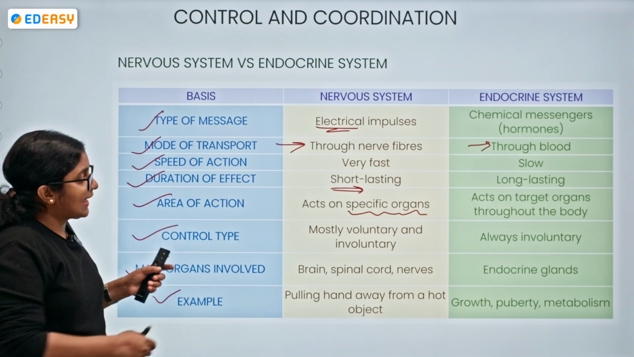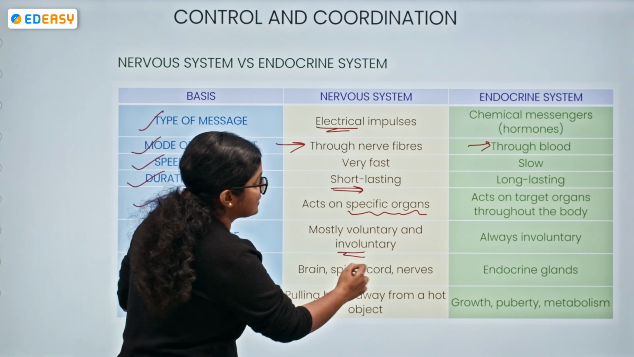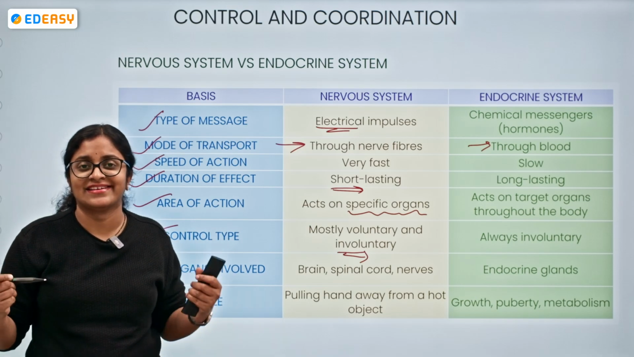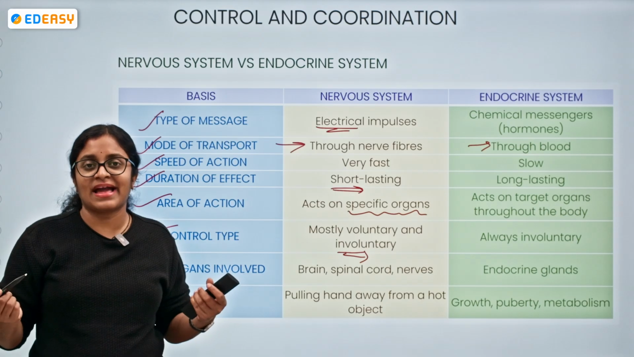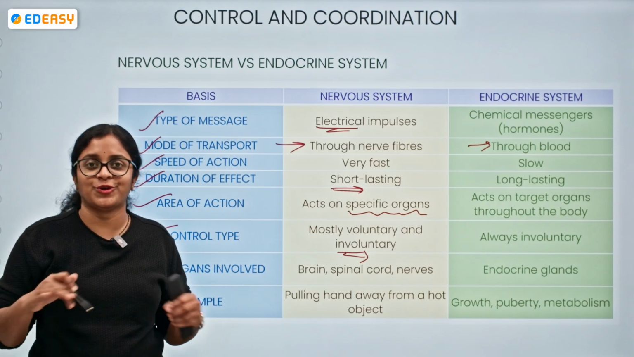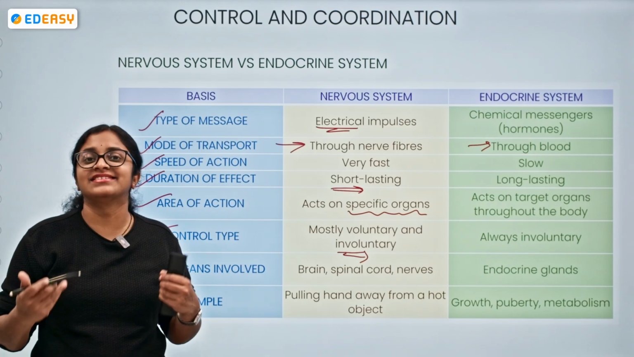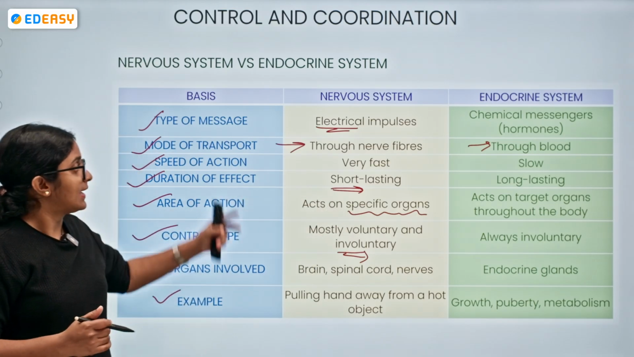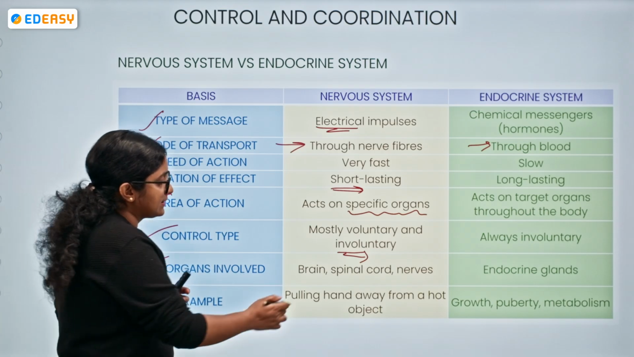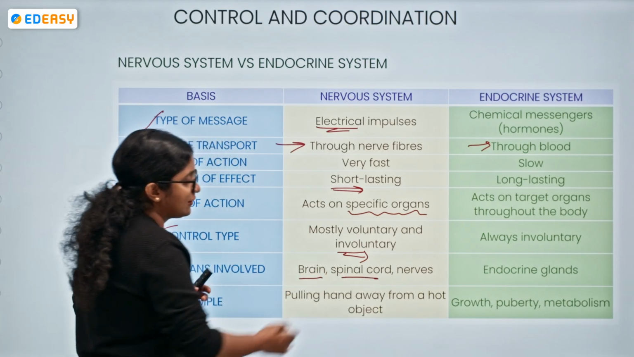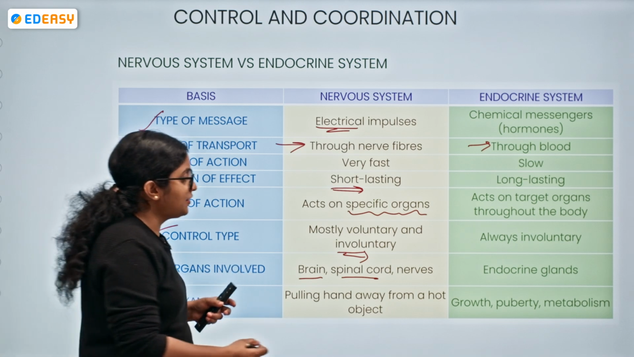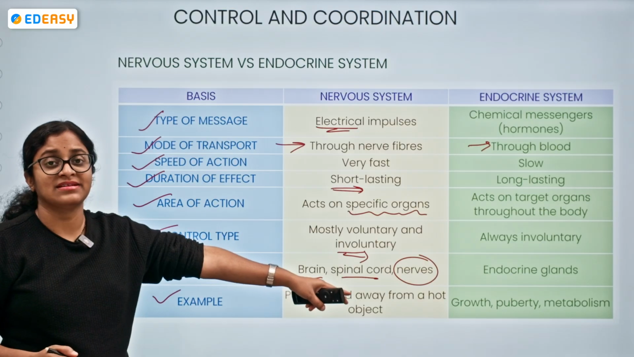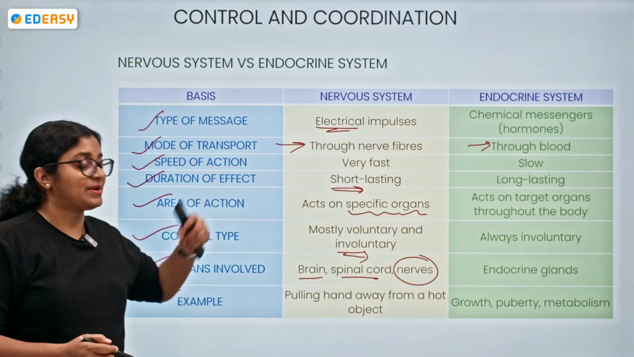The control type in the nervous system is voluntary and involuntary, but the endocrine system is always involuntary because it is not under our control. Insulin secretion from the pancreas, is it under our control? No. Thyroxine secretion, is it under our control? No. Right? So we can say it is involuntary. In the nervous system, the main organs are the central nervous system comprising the brain and spinal cord, and the peripheral nervous system comprising nerves arising from the brain and spinal cord. On the other hand, the endocrine system corresponds to the endocrine glands.